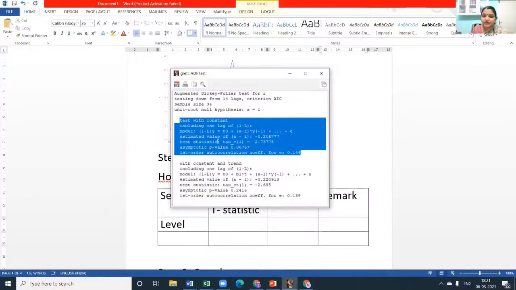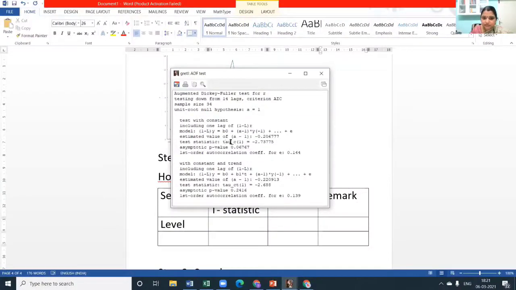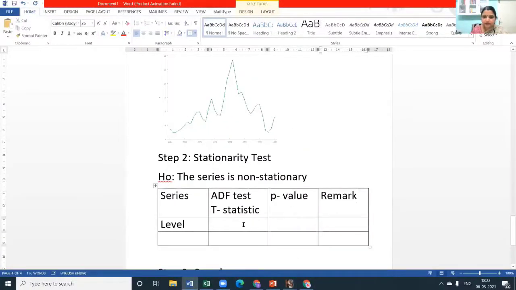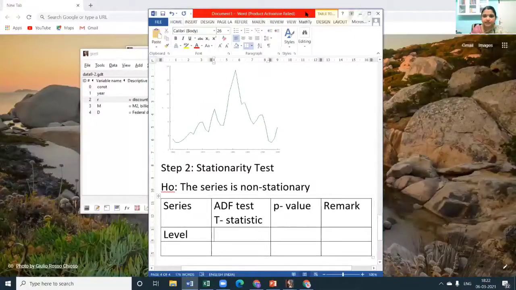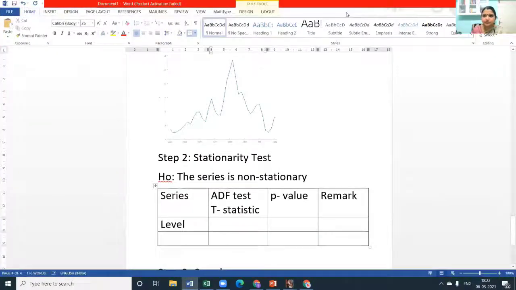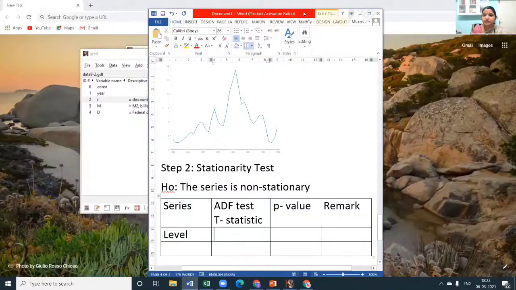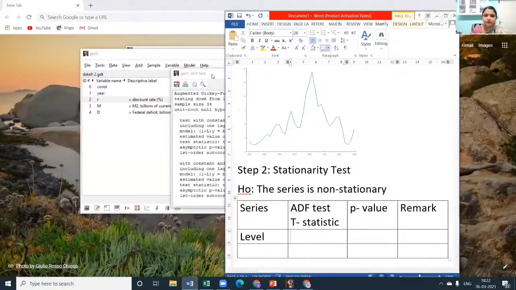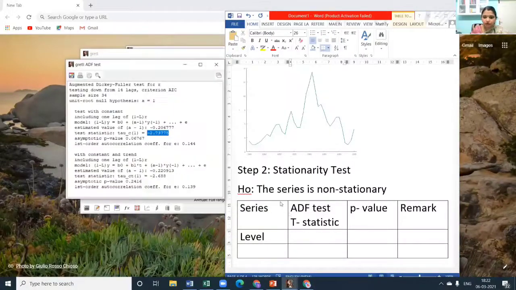When we refer to the first block, what is the tau statistic value? Are we all getting it as minus 2.77? Let me write it here. I'll put it side by side so that I can also write and see the values. All these software packages give a lot of junk, so let us take only whatever we require.